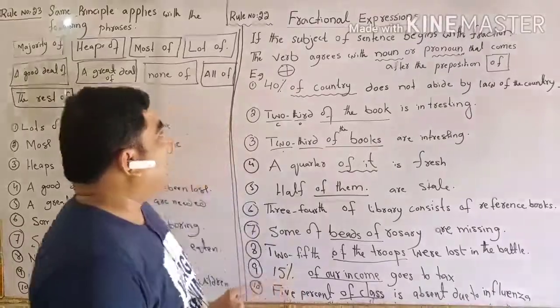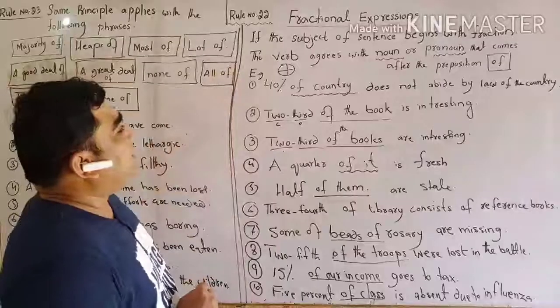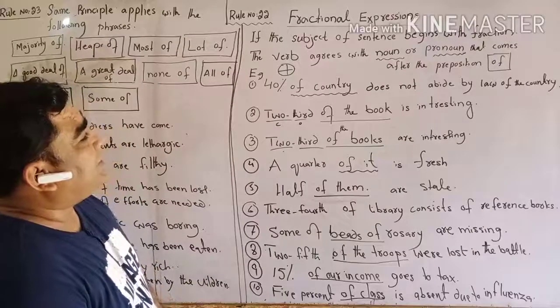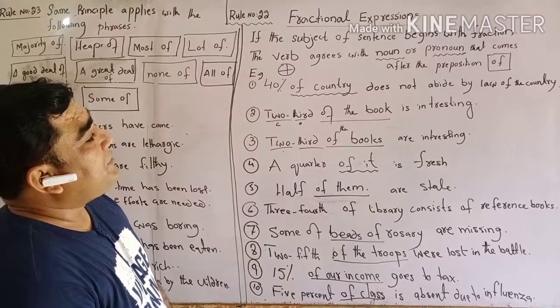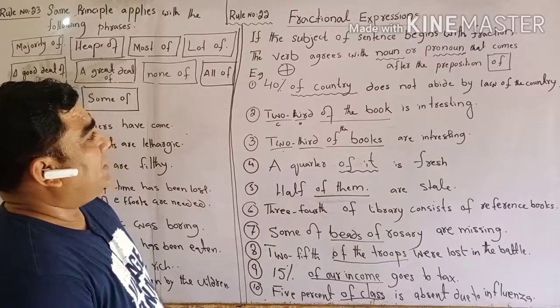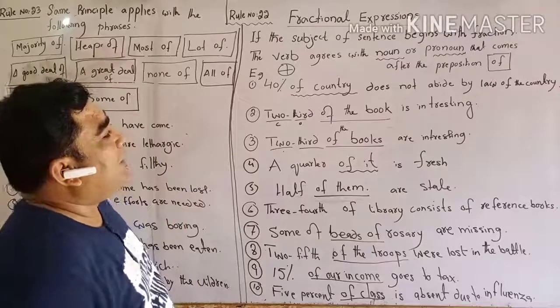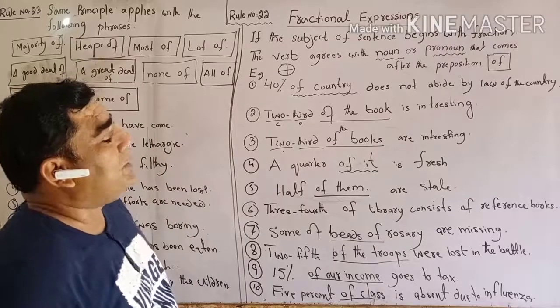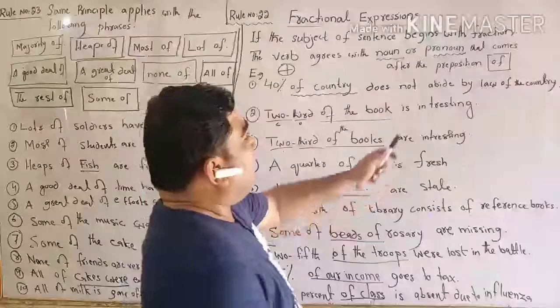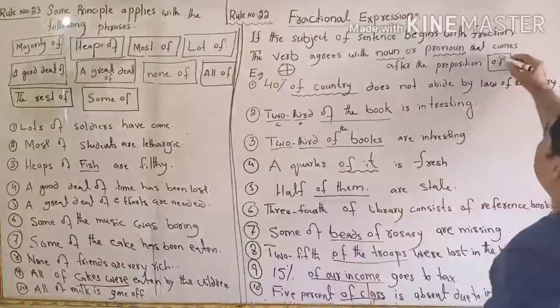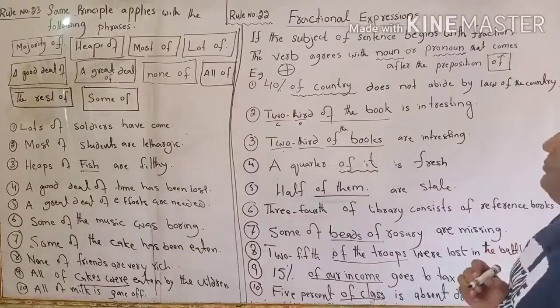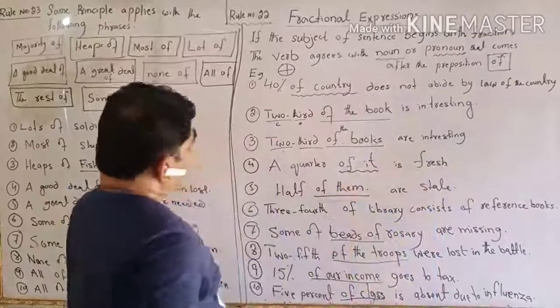Dear students, see the rule. If the subject of a sentence begins with a fraction, the verb agrees with the noun or pronoun that comes after the preposition of. See, the word is the preposition of. We have to use a fraction. How?